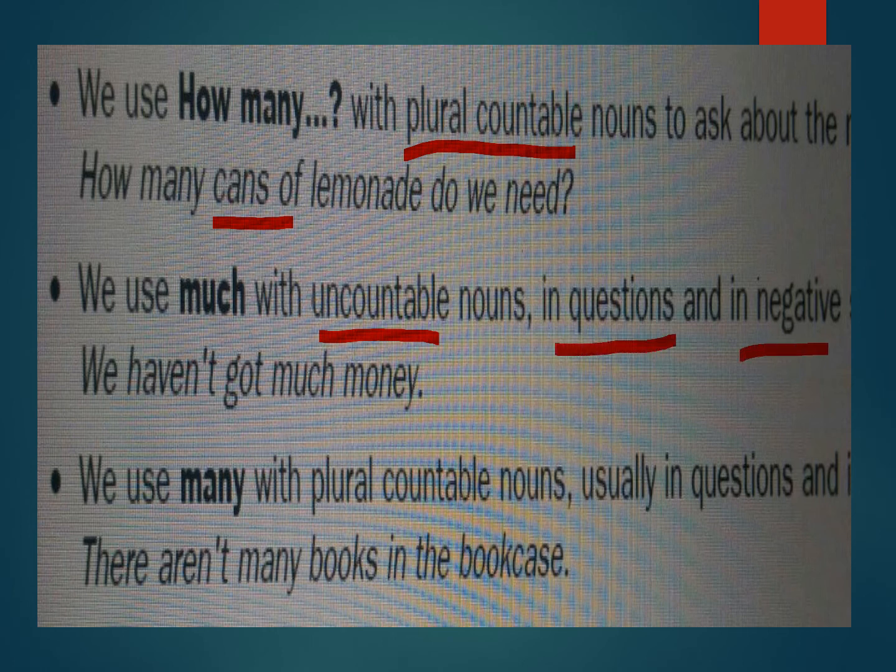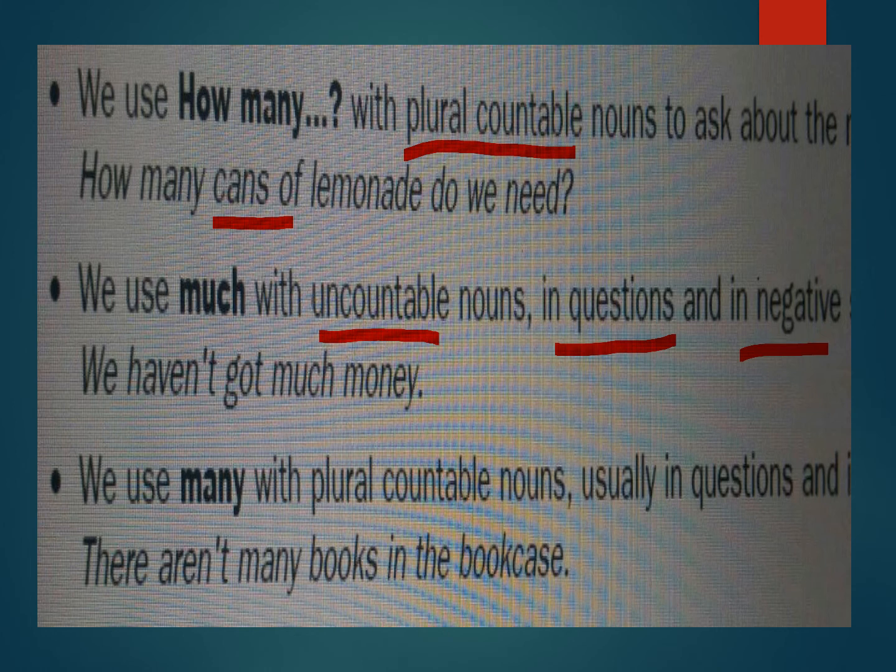Do you remember when I told you how you should differentiate between a lot of and lots of, and many and much? Because a lot of and lots of go with both countable and uncountable. Many with countable and much with uncountable. So if you have two choices, many and a lot of, with a countable plural noun, which one would you choose? You would look at the type of sentence. Is it positive, negative, or interrogative?